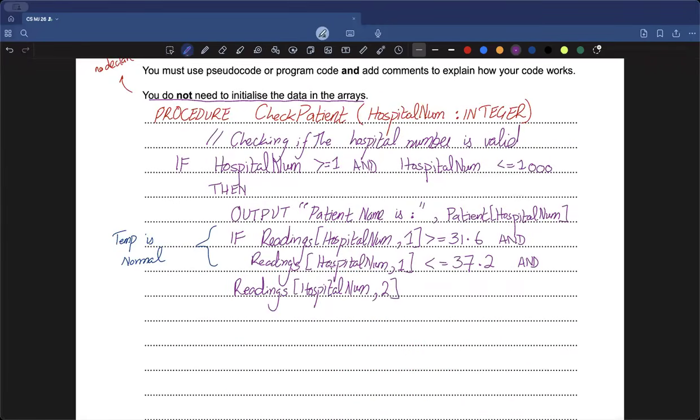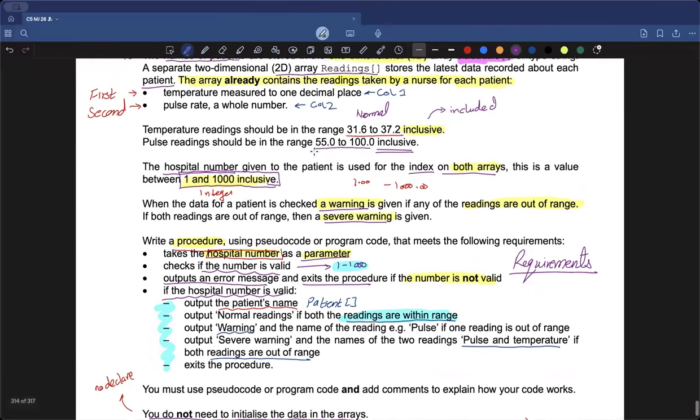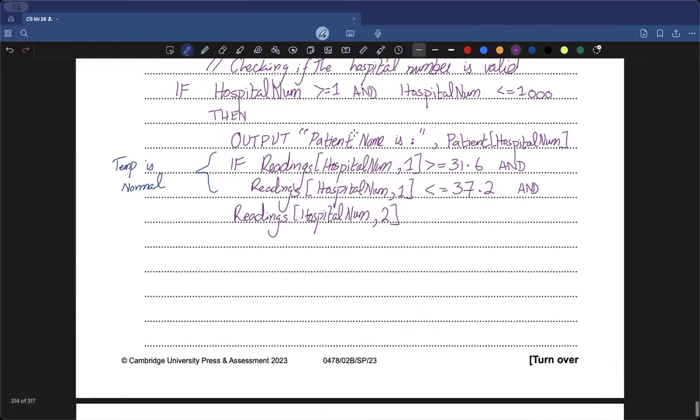And right now I'm going to check whether it's greater than or equal to, where should it be? Between 55 and 100, right? So if this value is greater than or equal to 55, and at the same time this value is less than 100, let's rewrite it.